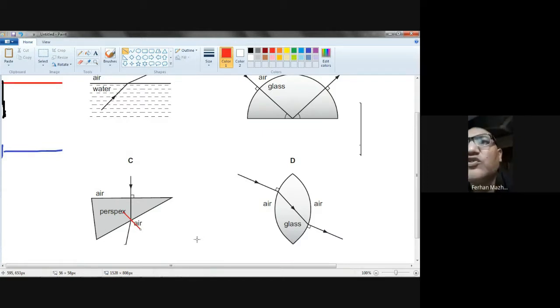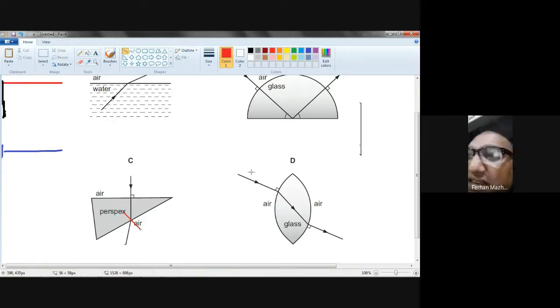Light entered into the glass by making a 90-degree angle with the surface of the glass, so there should be no deviation in the light. Now when the light exited the glass, there we have drawn a normal with the red color. When the light enters from glass into air, it is supposed to bend away from the normal. So it bent away from the normal. So the path is all right.